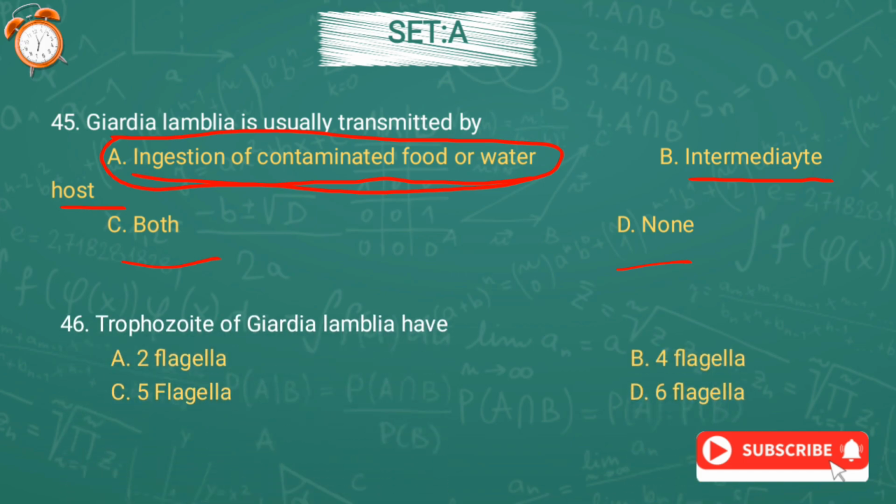Question number 46. Trophozoite of Giardia lamblia have option A, 2 flagella, option B, 4 flagella, option C, 5 flagella, or option D, 6 flagella. And the correct answer is option A, 2 flagella.